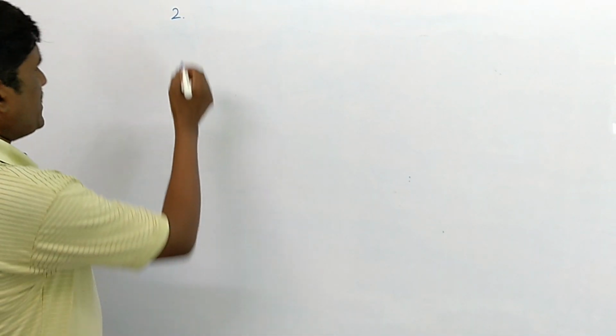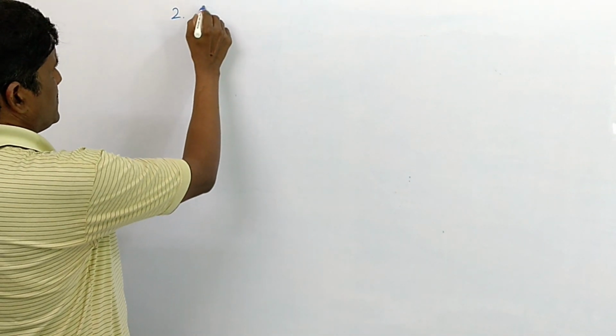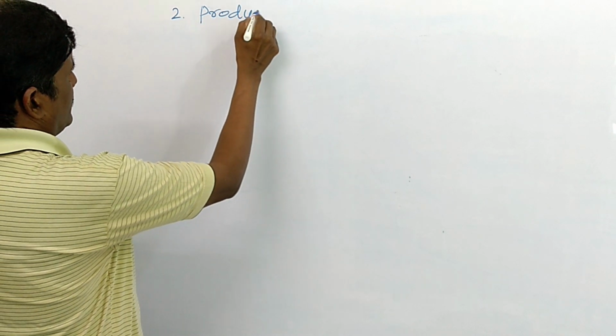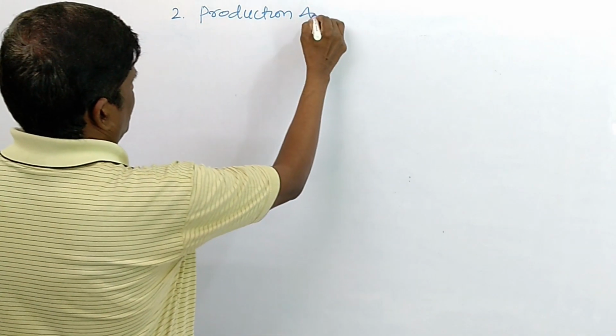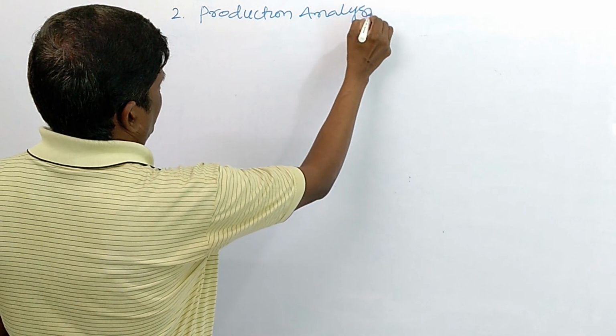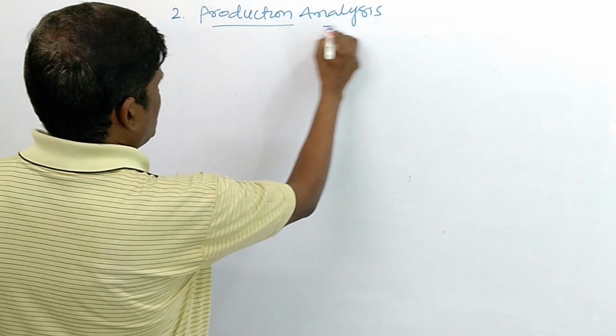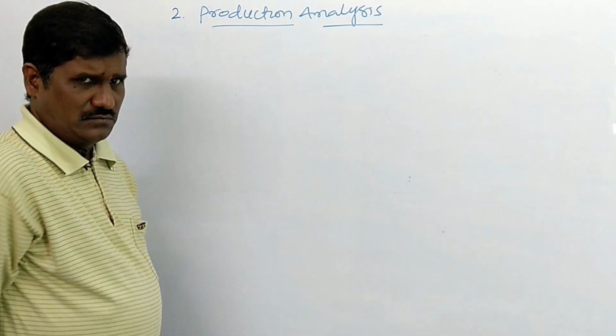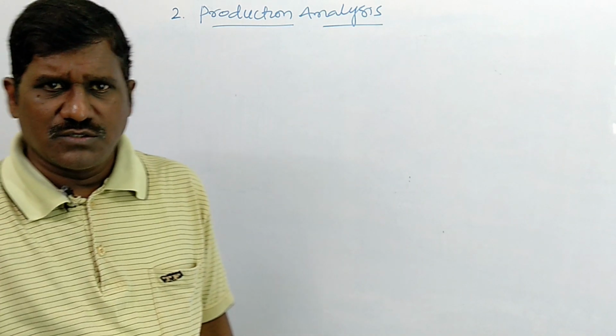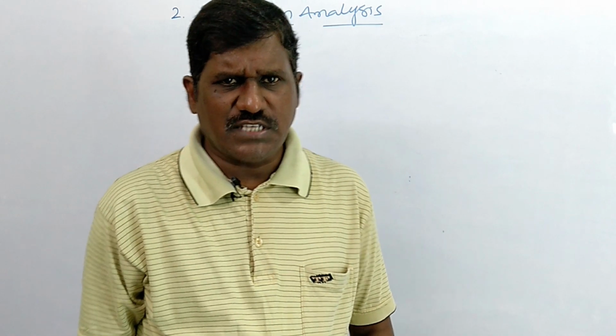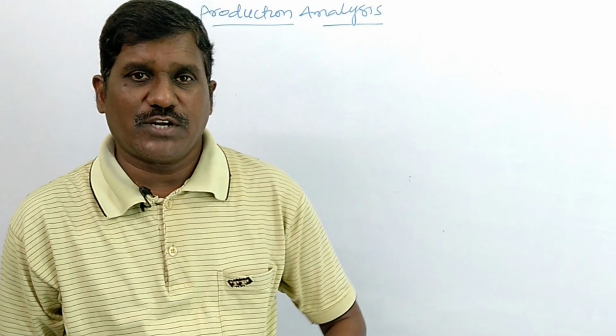Dear students, we discussed the second unit. The first unit is already successfully completed and we are discussing the second unit. The second unit, the second lesson, is production analysis. To produce goods and services, we need factors of production.